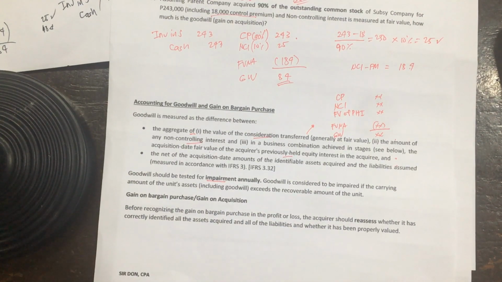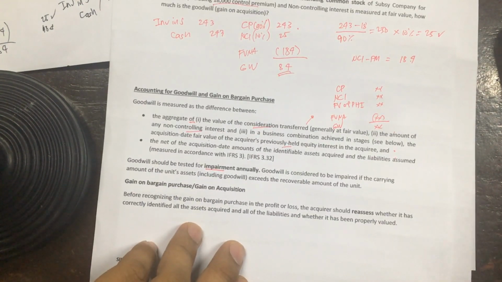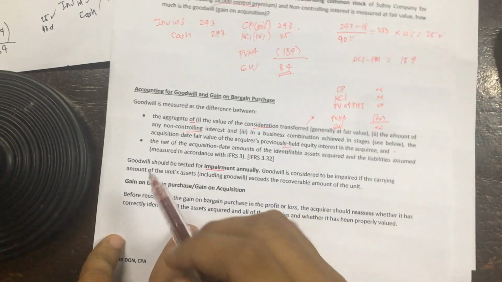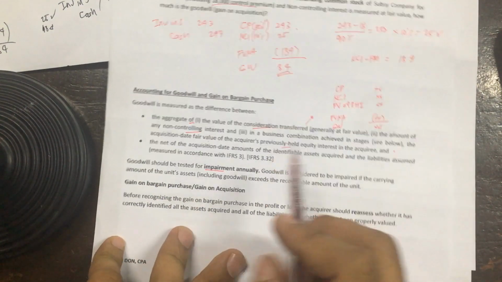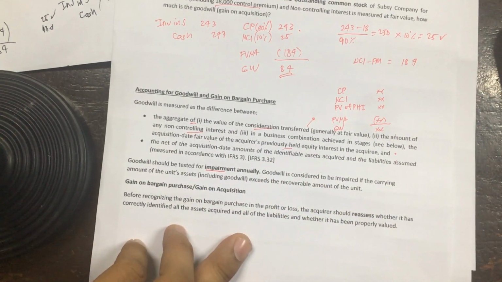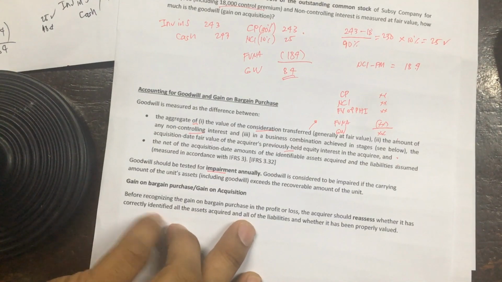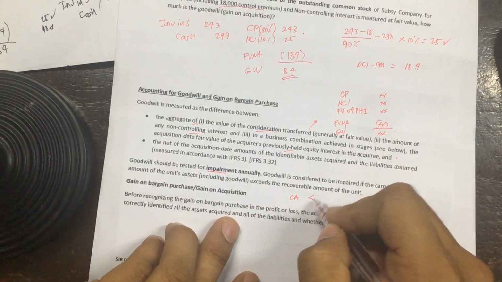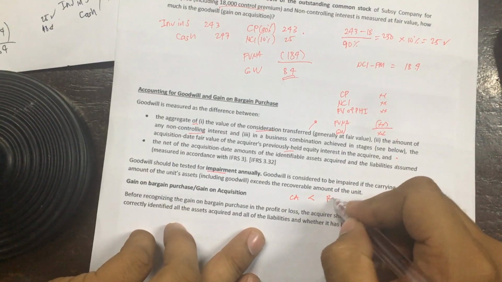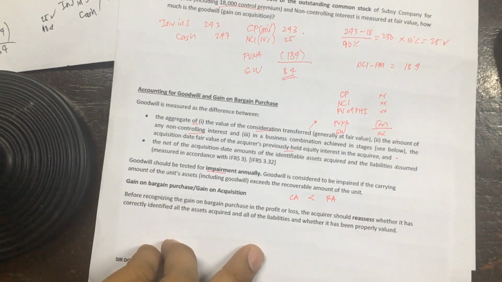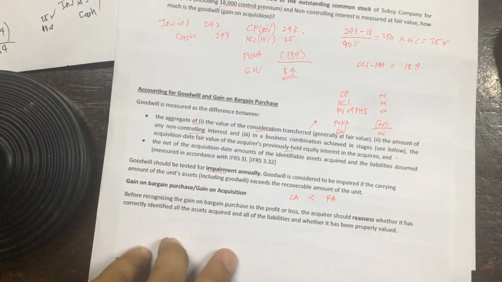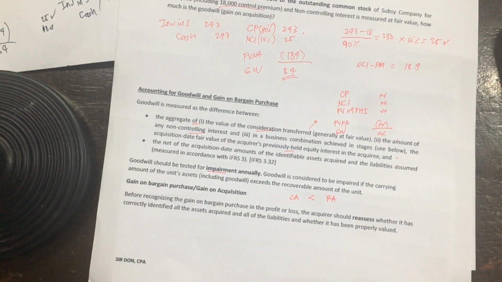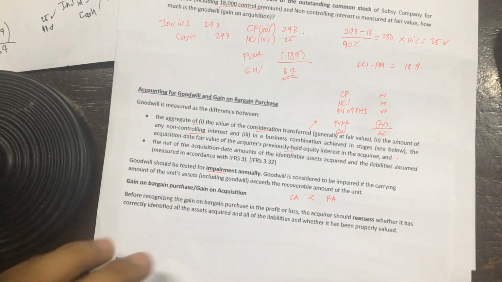So, goodwill is considered to be impaired if the carrying amount of the unit's assets, including goodwill, exceeds the recoverable amount of the unit. So, the carrying amount is less than the recoverable amount. Tama ba? Okay.